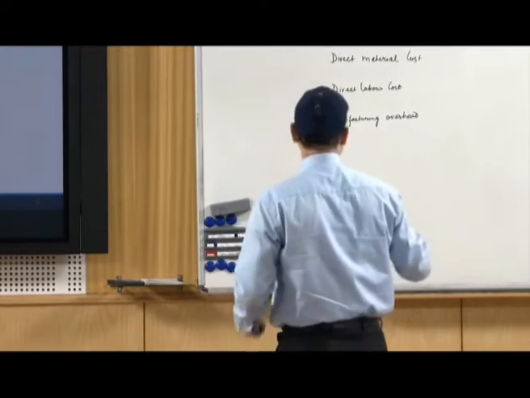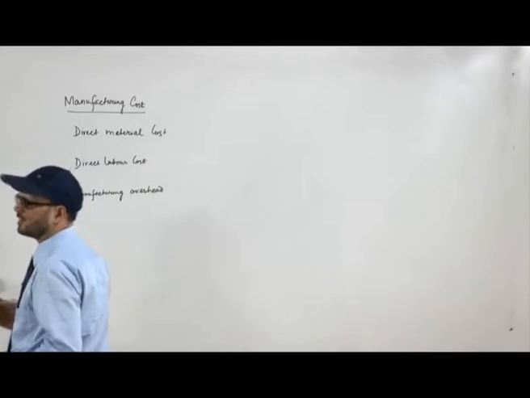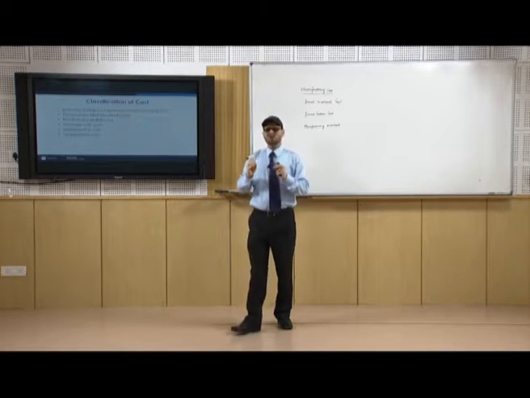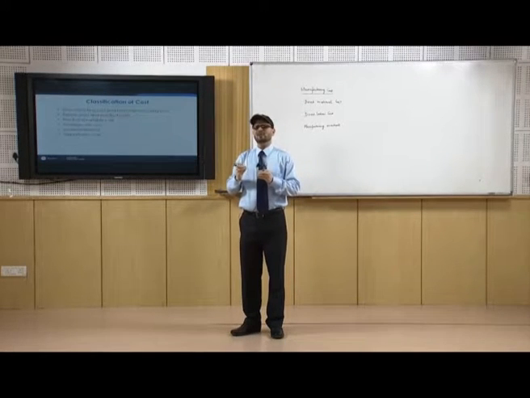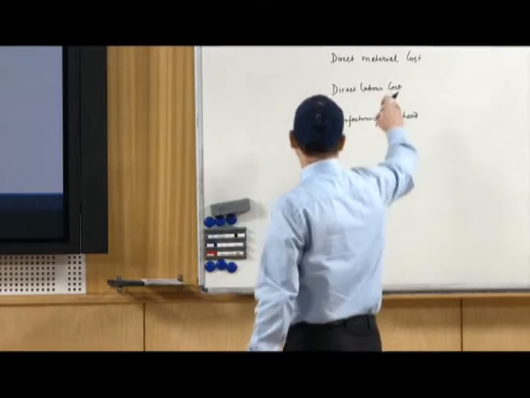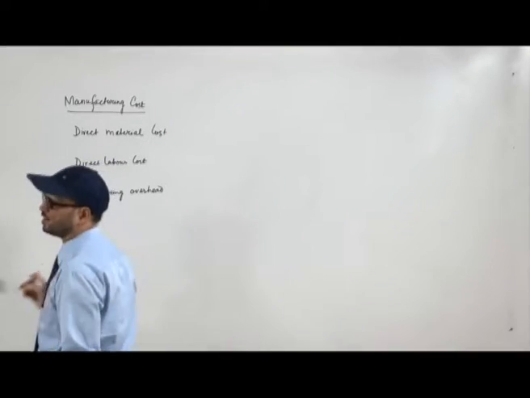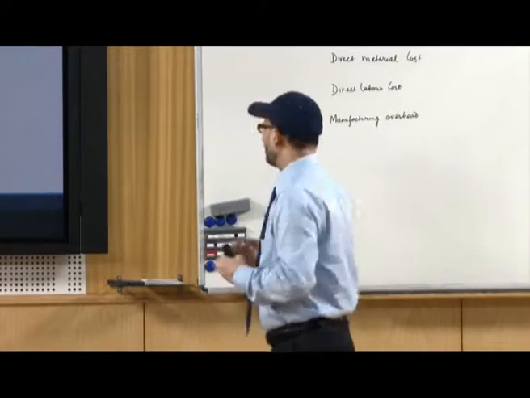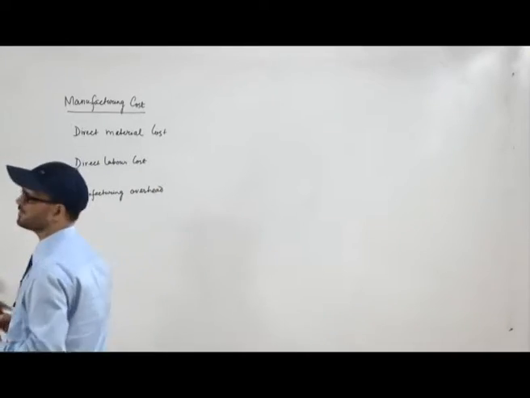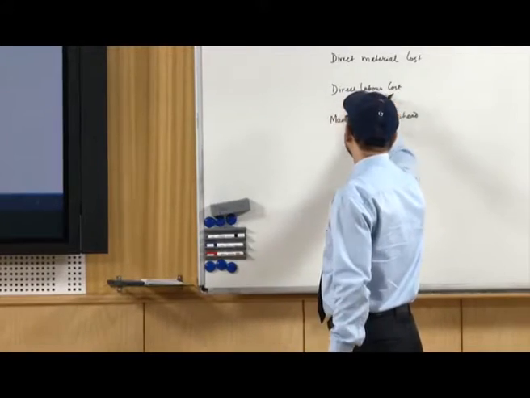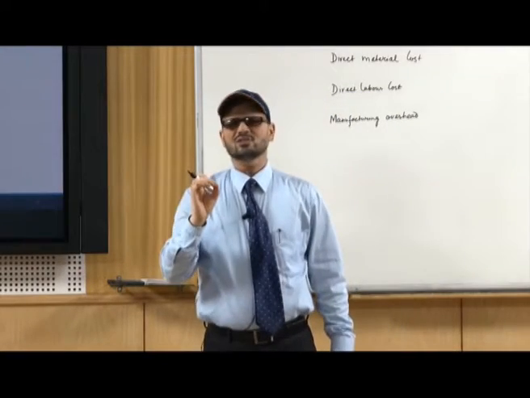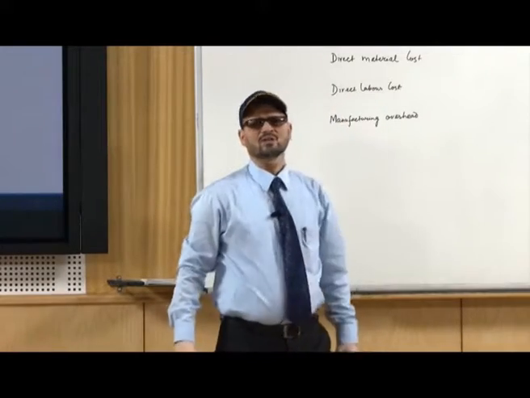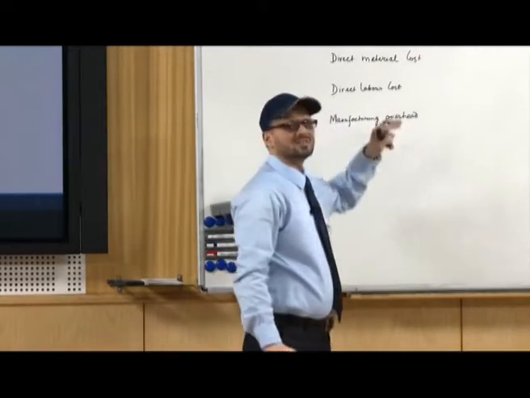So, like the cost of rubber or cost of steel for making a pen, the cost of metals used for the ball, all these are direct material cost because they are materials cost which is visible, and that is why they are known as direct material cost. Similarly, direct labor cost is all the cost on the labor who are directly involved with the production of the product.